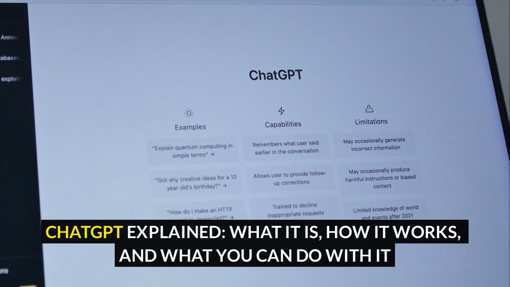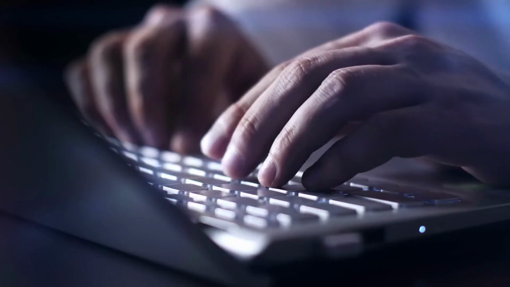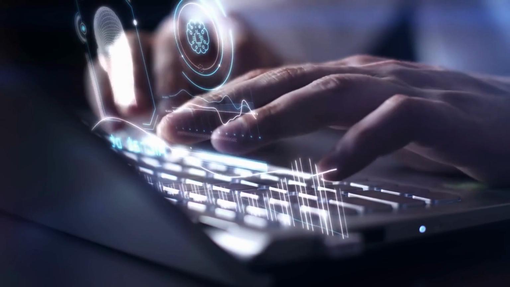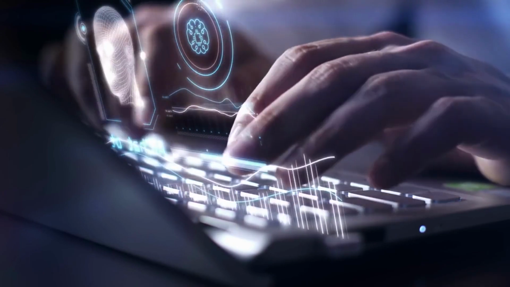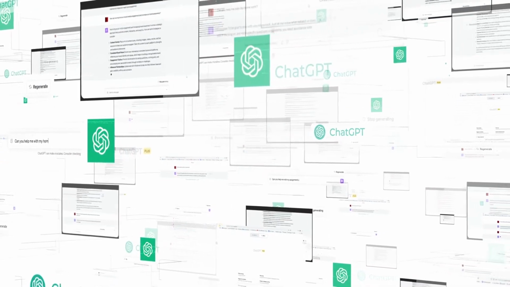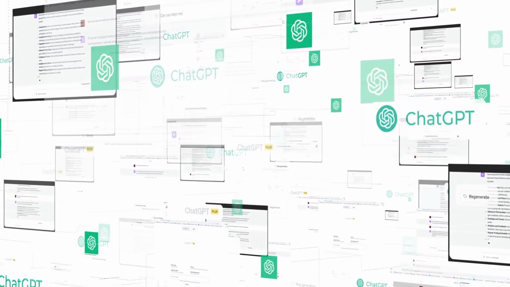ChatGPT Explained: what it is, how it works, and what you can do with it. Artificial intelligence has moved from the realm of science fiction into our everyday lives, shaping the way we work, learn, and communicate. One of the most talked about AI innovations today is ChatGPT. This technology has captured global attention for its ability to generate human-like conversation, solve problems, and assist in countless tasks.